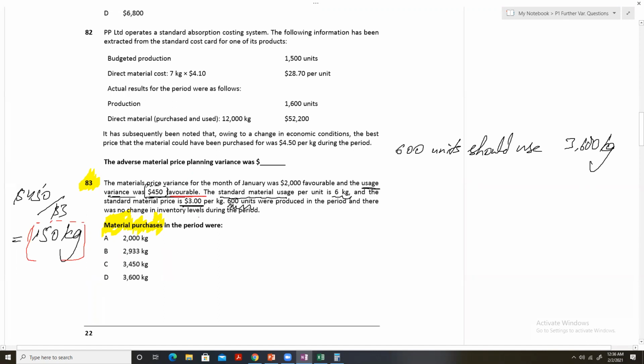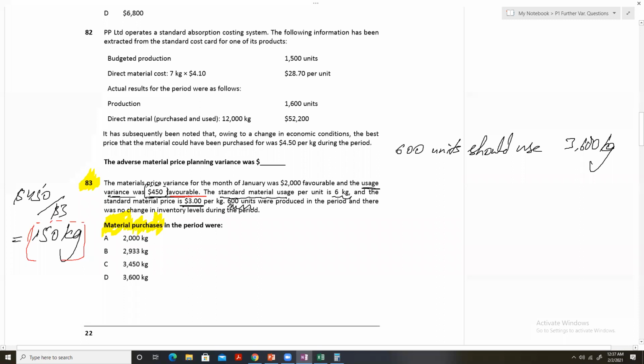Now one more thing, this variance is favorable. Tell me, what does a favorable variance for usage of material mean?